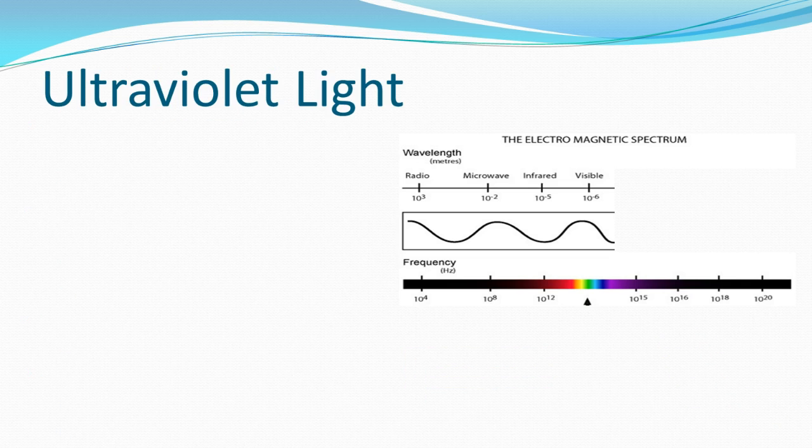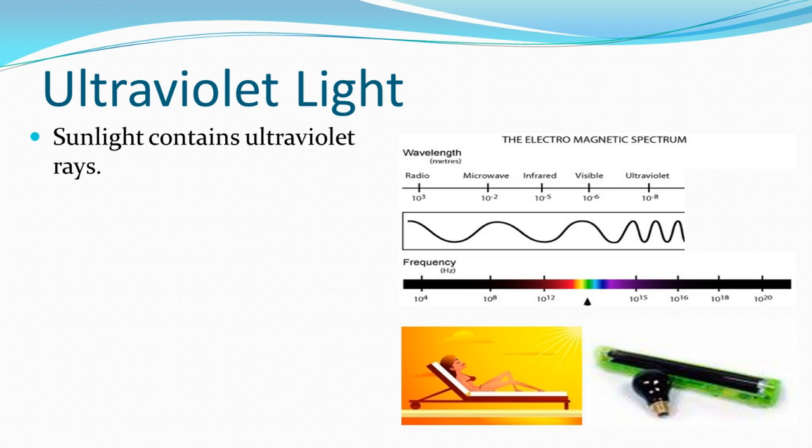Ultraviolet light gets us back out of the range that the human eye can see. We often think of ultraviolet light as coming from the sun. This is the light that causes sunburn and suntans. Most of that light is blocked by the ozone layer because the light reflects off the outer layer of the ozone, but some refracts in. This is why we use sunscreen to block the remaining ultraviolet rays. We also see ultraviolet light in black lights. This is what causes phosphorescent materials to glow under a black light, like a laser tag arena.